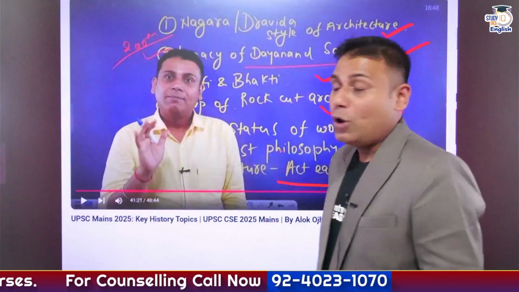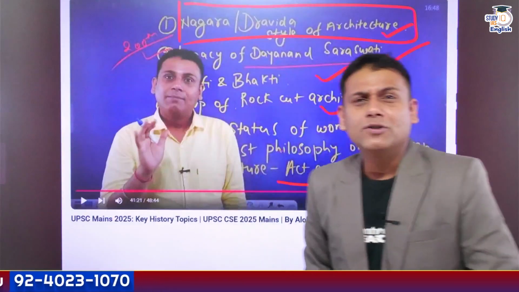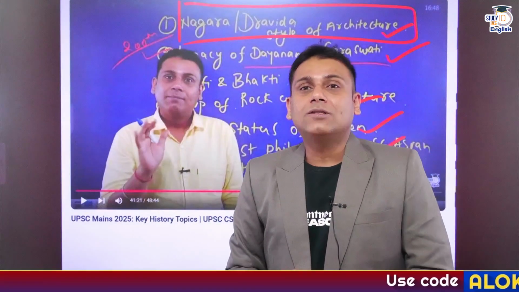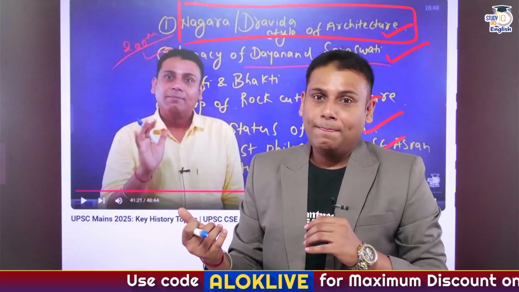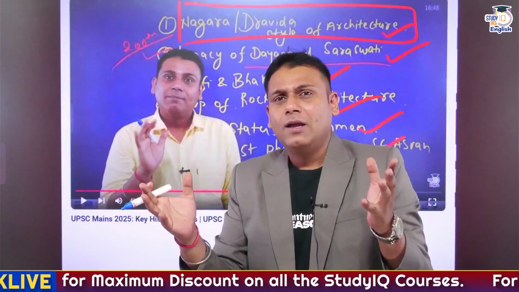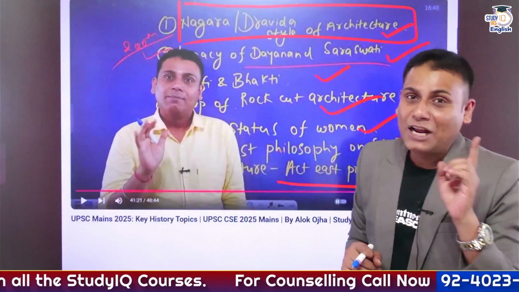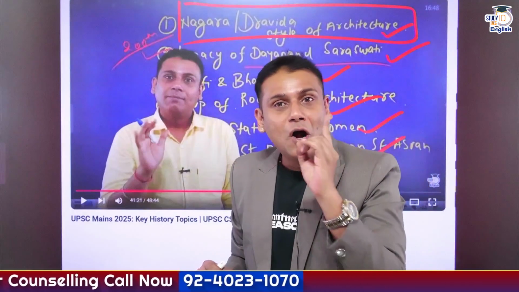Fortunately, there was one question precisely on the architecture perspective, and there was a question related to the Chandela dynasty, correct? And the question was specifically about the development of the architecture and its reflection in the society at that time. So here you had to explain Nagara style of architecture by citing an example of the Khajuraho group of temples.